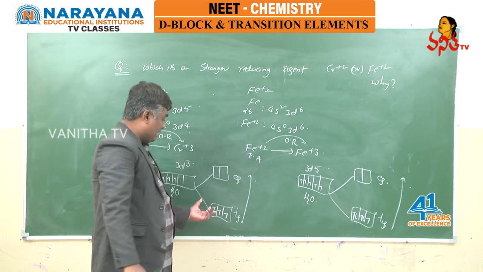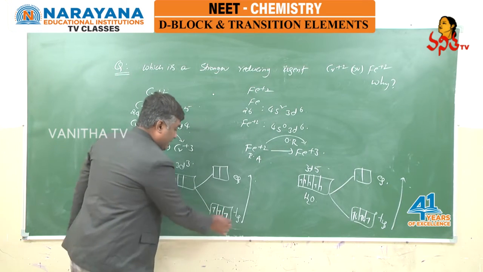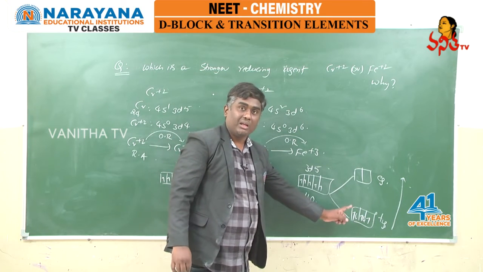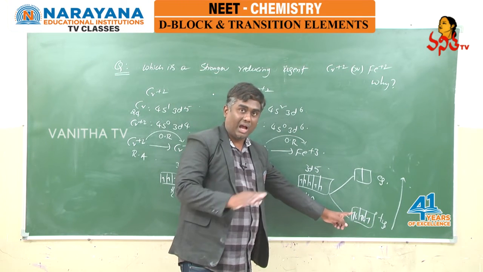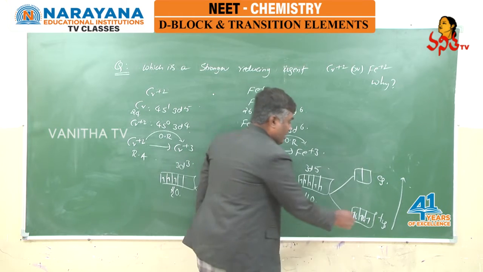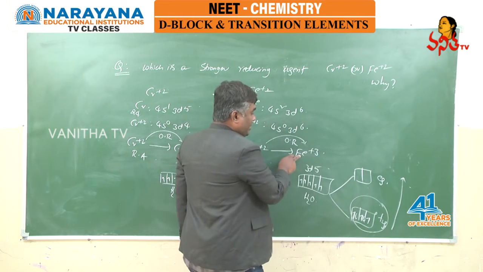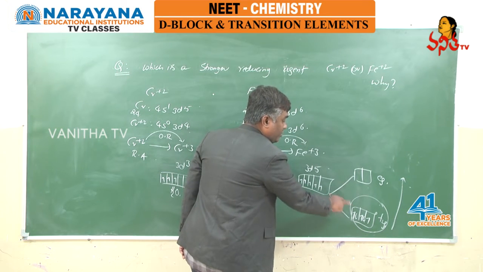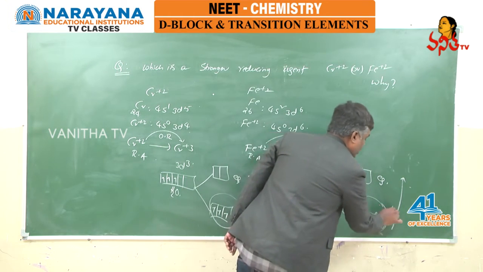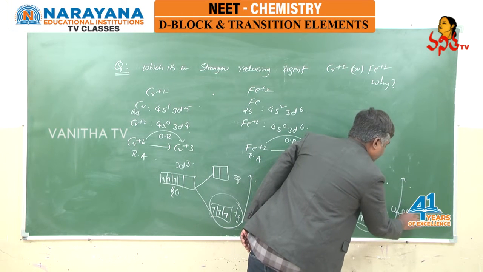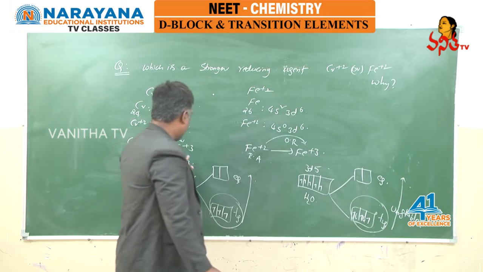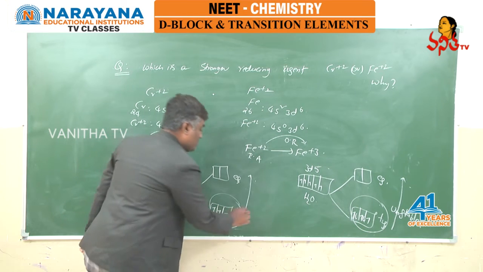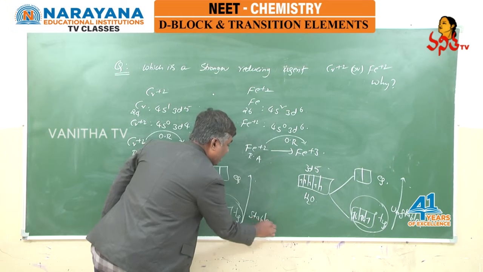Now look at this, students: t2g3 is exactly half filled, but t2g5 is neither half filled nor fully filled. So in this case, iron +3 has a t2g set of d orbitals that is neither half filled nor fully filled, so this is an unstable configuration, whereas in chromium +3, t2g is exactly half filled, so this is a stable electronic configuration.